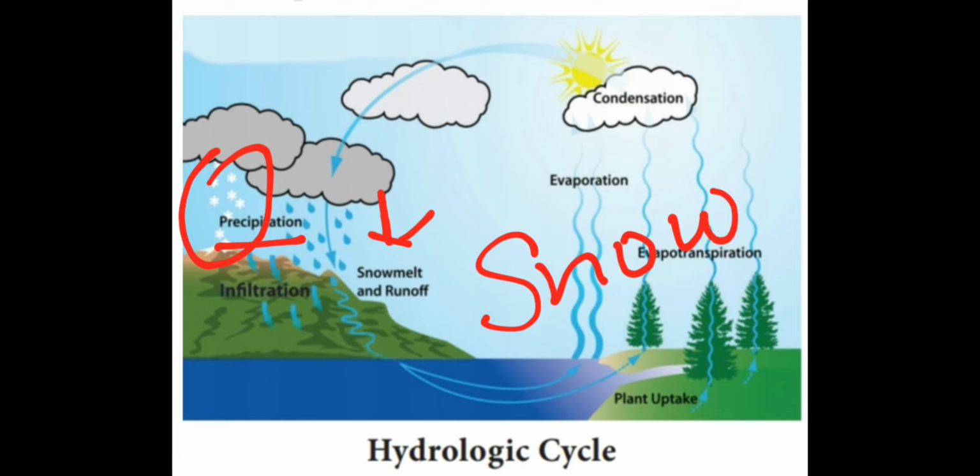It falls on the land, gets filtration and flows to the sea. Plants and trees absorb the water for their own growth. Plant uptake is happening here.